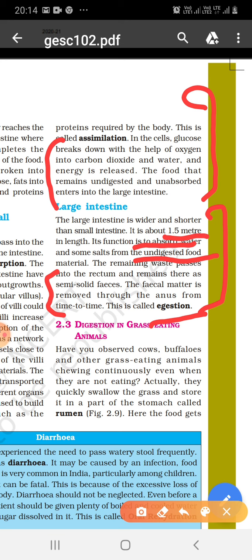Now today we have discussed digestion in humans. The notes of this chapter, that is nutrition in animals, will be sent today in the form of a PDF. Please go through that PDF. And tomorrow we will discuss digestion in grass-eating animals and food taken by amoeba.